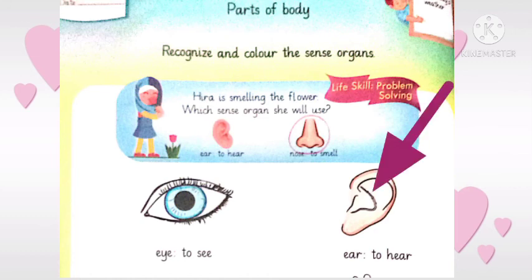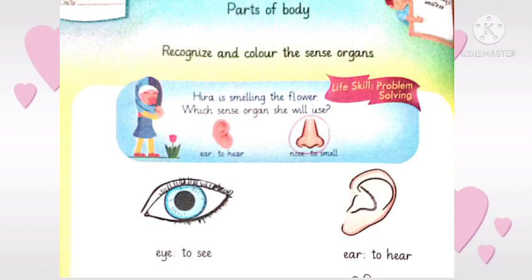Which organ is this? It's an ear. And you know very well that we can hear with the help of ear. So ear to hear. Ear is used to listen or hear different sounds. Which organ is used to hear? Ear. Today we have recognized eye and ear. Eye to see, ear to hear.